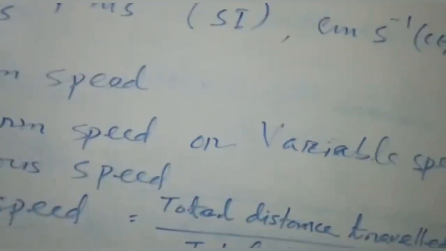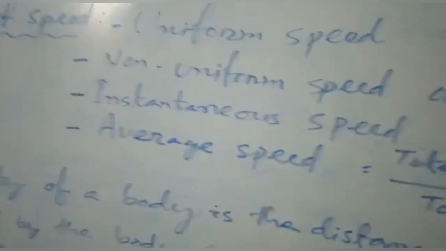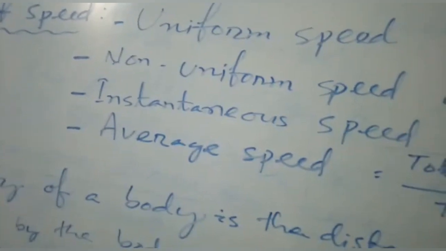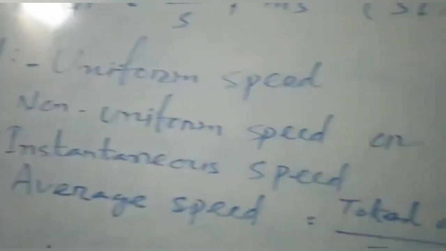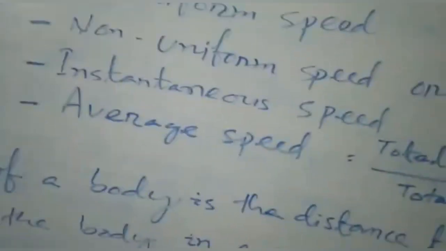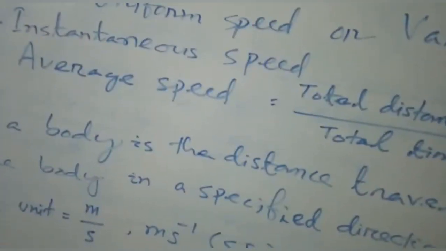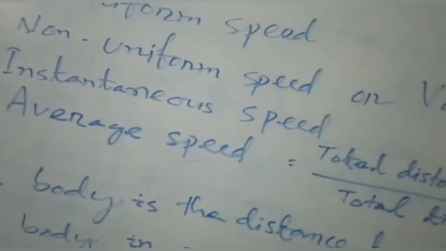Unlike that, non-uniform speed is also called variable speed. Variable speed means it keeps changing. Its definition says that when a body covers unequal distance in equal intervals of time, then we call it non-uniform motion, non-uniform speed or variable speed.